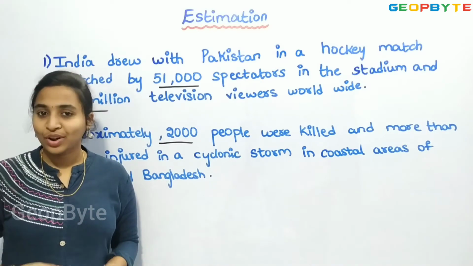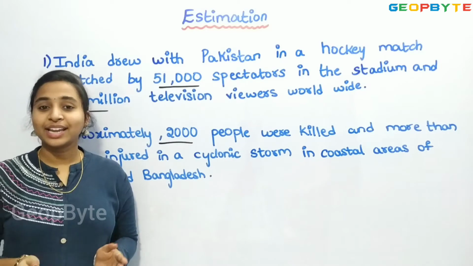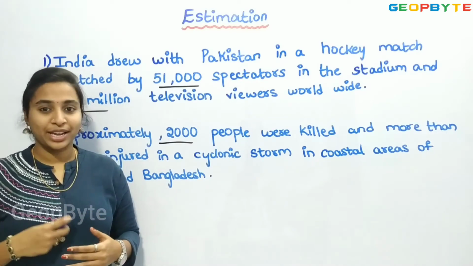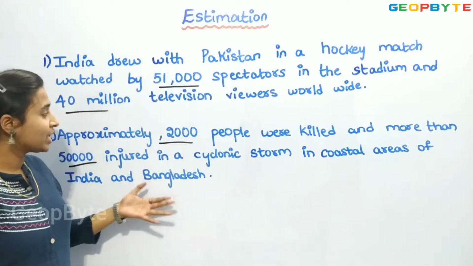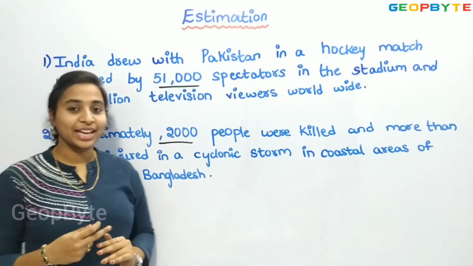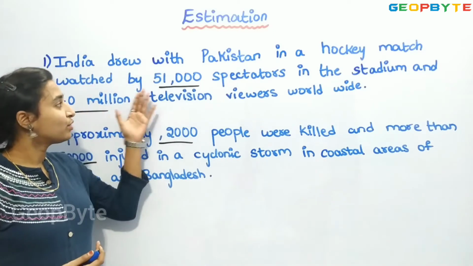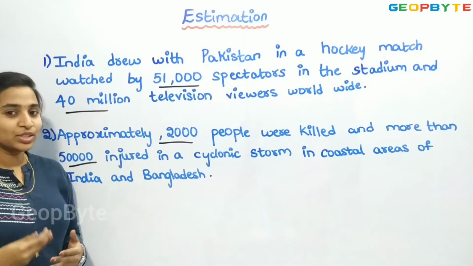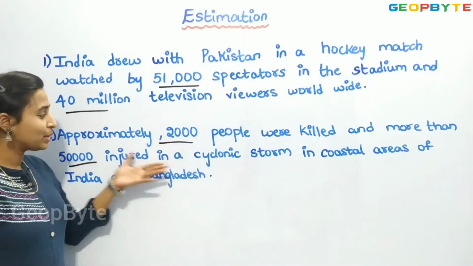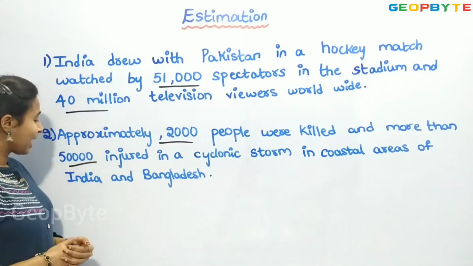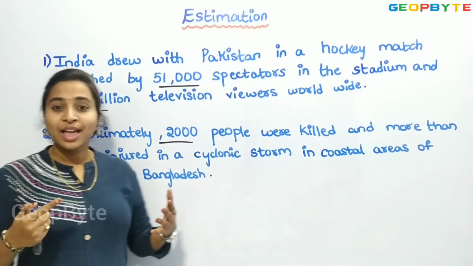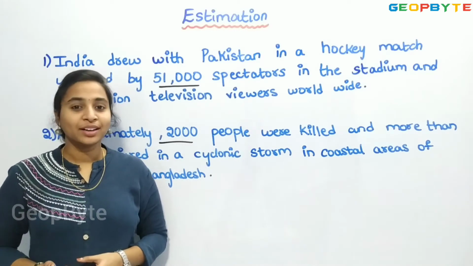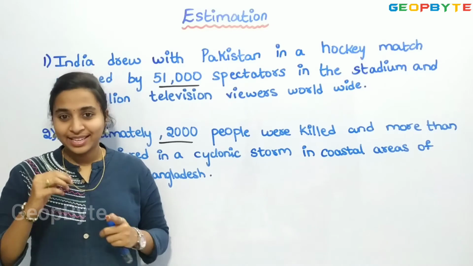So what is approximate? It is nothing but taking a value nearest to the value which we expect. Here we have a few numbers we are saying approximately: 51,000 is approximate, 40 million is also approximate, 2,000 people is also approximate, and this 50,000 is also approximate, taking the value nearest to the value. Now let us see some examples.